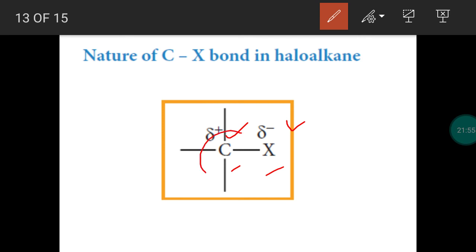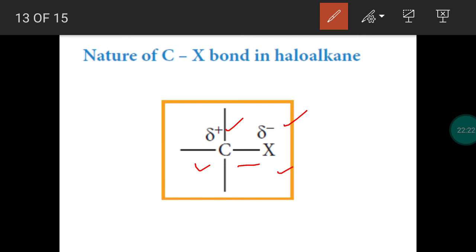The sp3 hybridized orbital of carbon is mutually overlapping with the half-filled p orbital of halogen. So a covalent bond is formed between the head carbon and the halogen due to mutual head-on overlapping of the sp3 hybridized orbital of carbon and the half-filled p orbital of halogen.